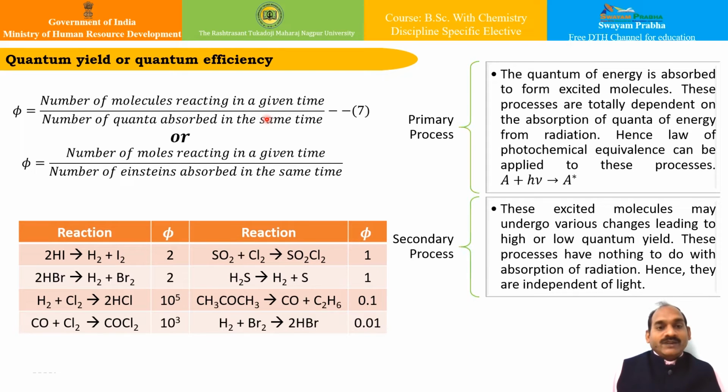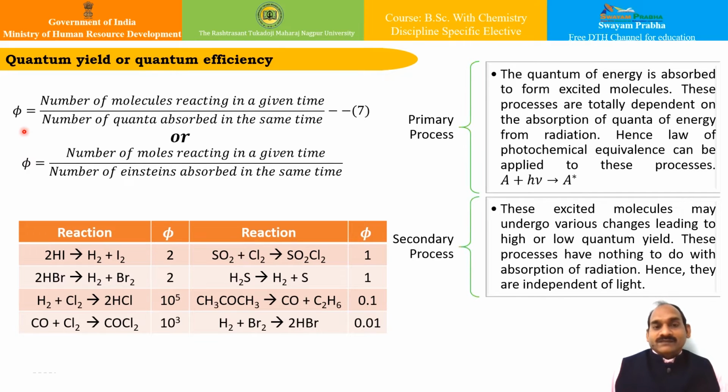It is usually denoted by phi, and it can also be defined as the number of moles reacting per Einstein of energy absorbed. If the Stark-Einstein law is strictly obeyed, then the quantum yield of the reaction should be equal to 1. This is quite obvious.